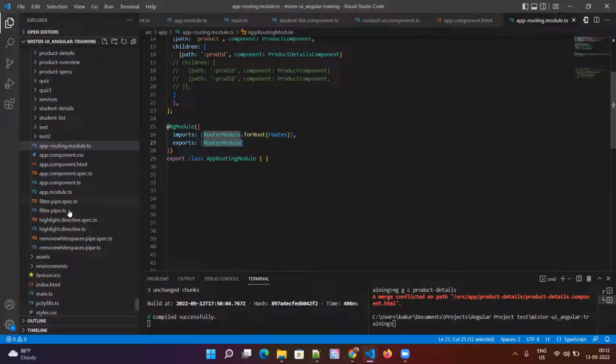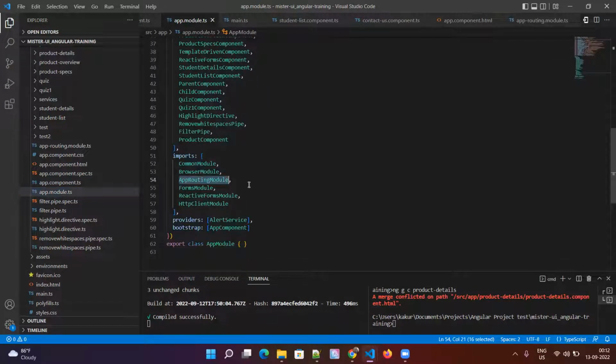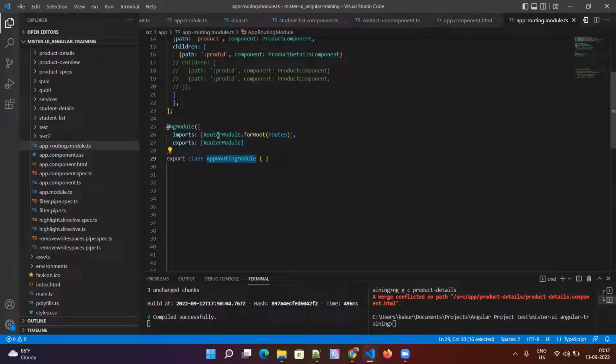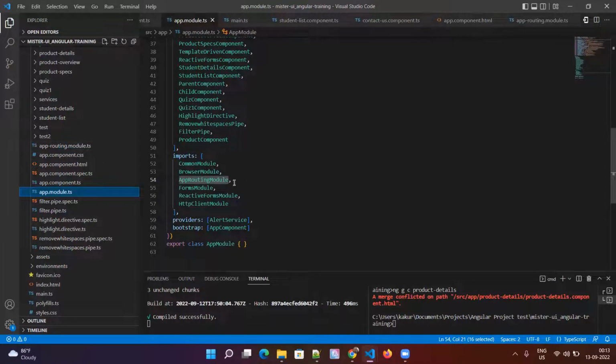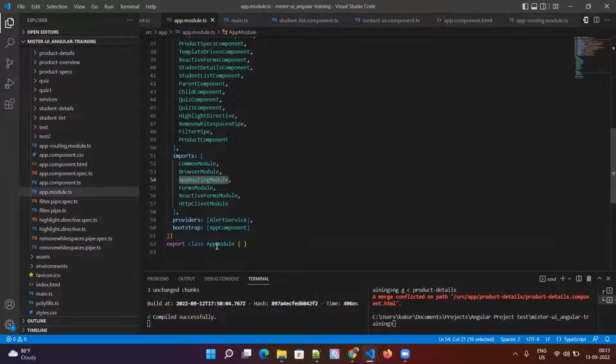Now if you go to the app module, here we are importing that app routing module. Because we are importing it here, whatever is exported in the app routing module will be available in this app module.